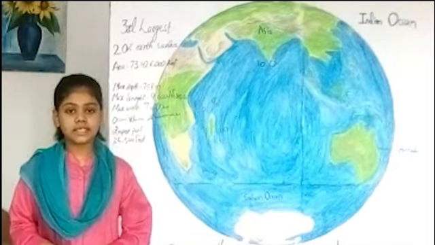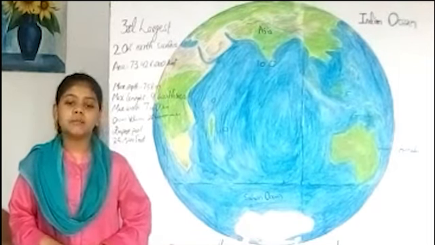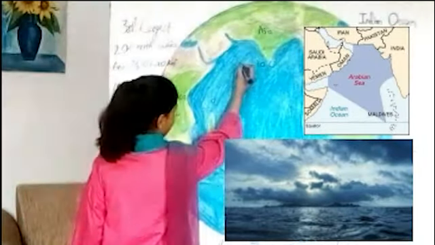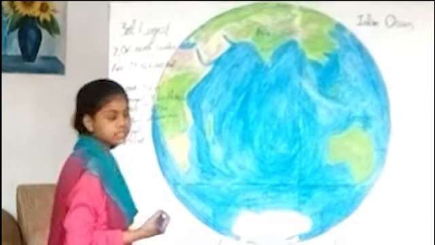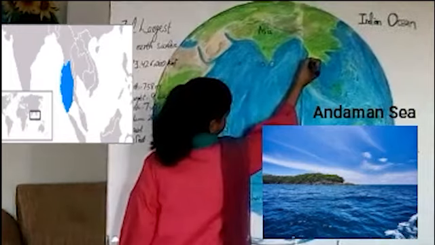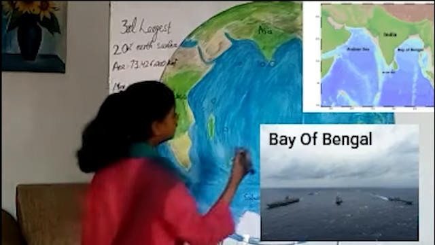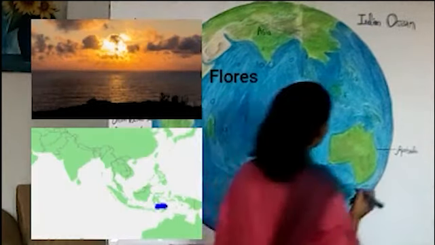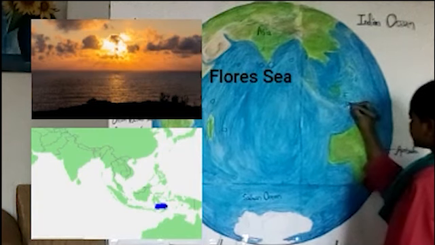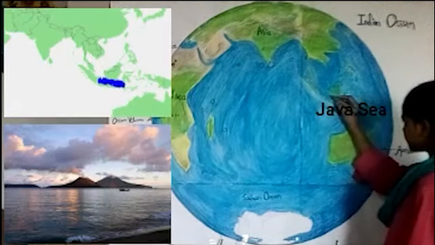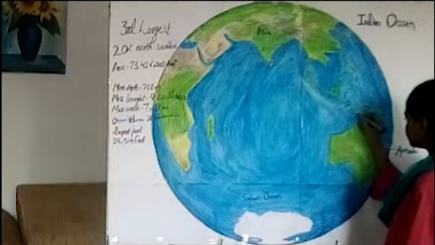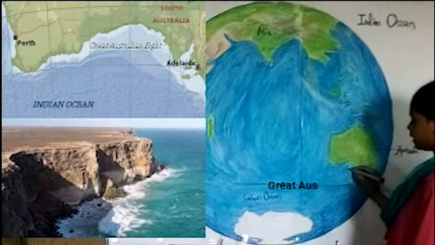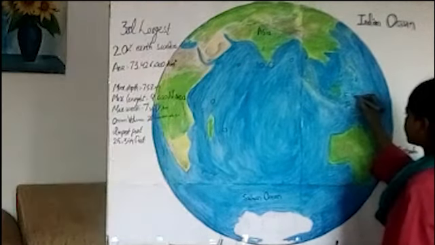The Indian Ocean connects to many seas and other large bodies of water. Among them are Arabian Sea. Here is Arabian Sea. Andaman Sea. Here is Andaman Sea. Bay of Bengal. Here is Bay of Bengal. Flores Sea. Here is Flores Sea. Here is Java Sea. Here is Sulu Sea. Here is Timor Sea. Here is Great Australian Bight. Here is Strait of Malacca.